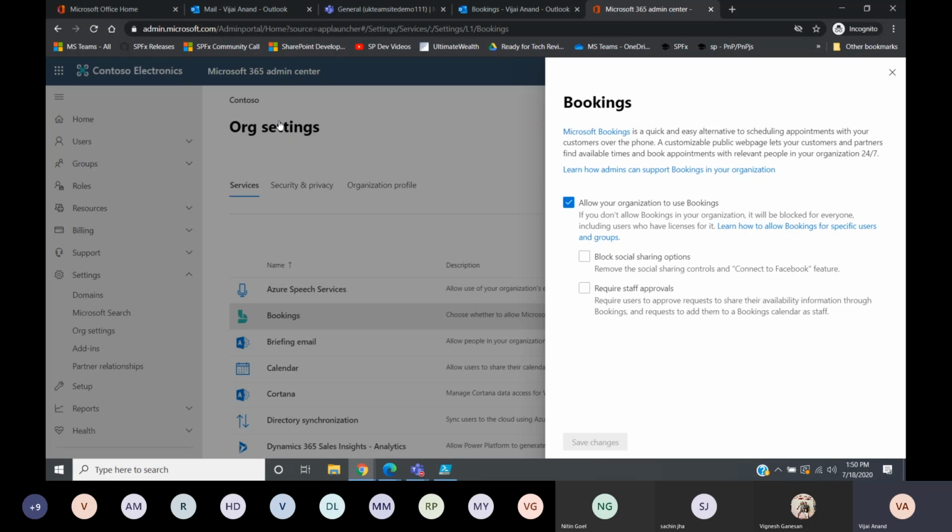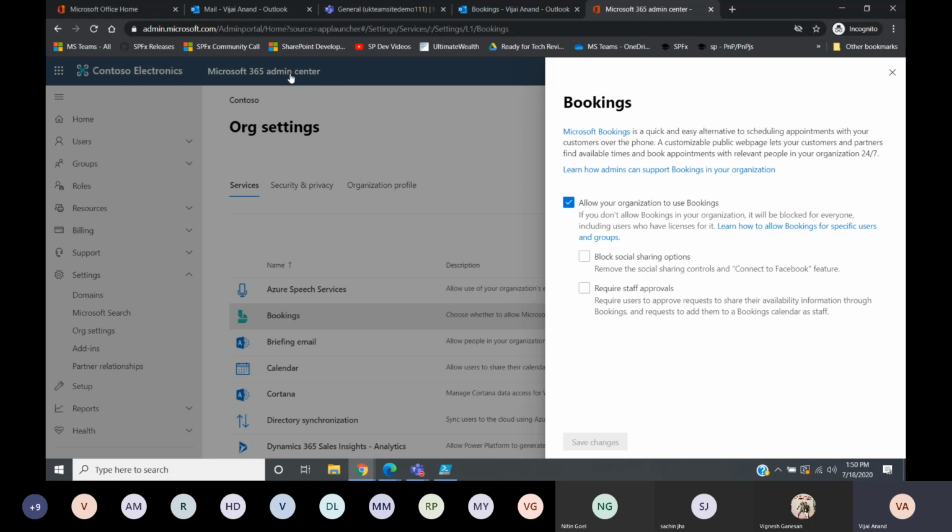How do you want to set the app policies? Based on which, the Bookings app will be available to all the users, or it can be targeted only to a specific set of users. So it all depends on how you want to create the policies. These are all the org level or tenant level settings that an administrator can enable or disable.